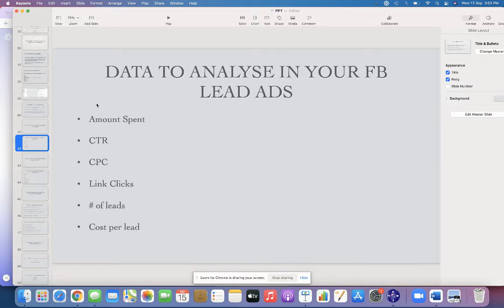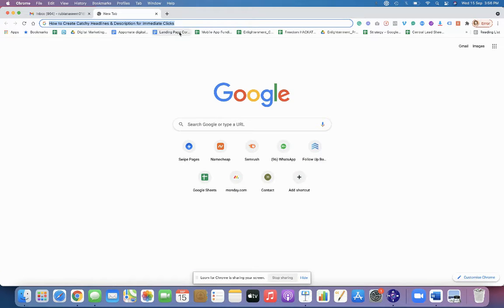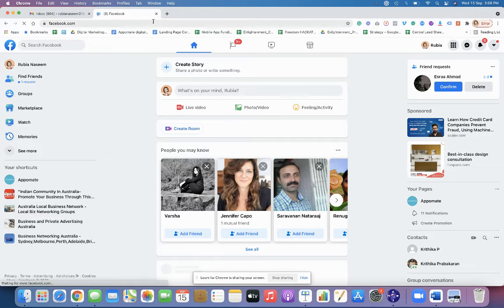So this particular data, where can you exactly find? For all your Facebook ad analysis, you need to go to Facebook. I'll just show you where you can see all the analysis part so that it will be very easy for you.